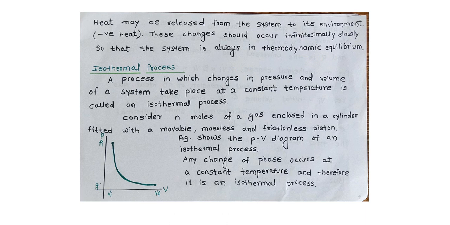A process in which changes in pressure and volume of a system take place at a constant temperature is called an isothermal process. Isothermal process में temperature constant है, pressure and volume may change. For such a system, delta T equals 0.